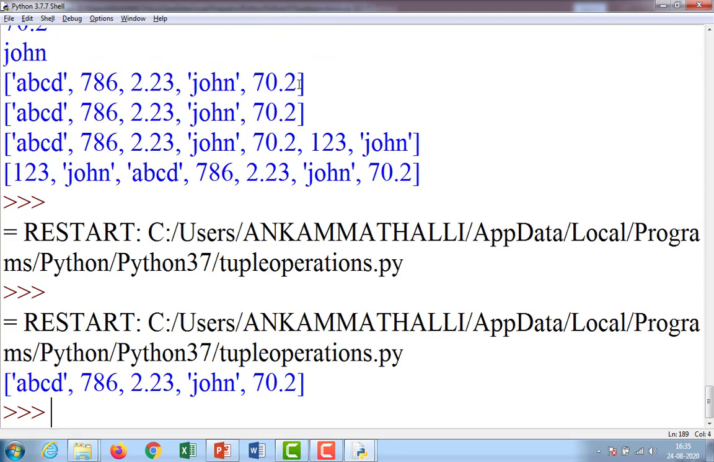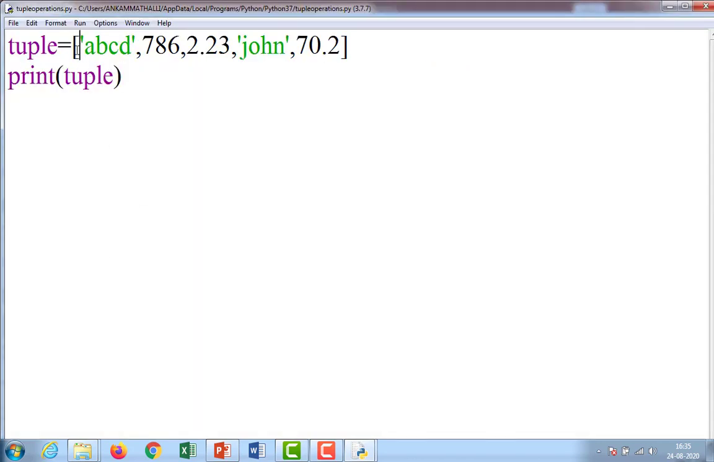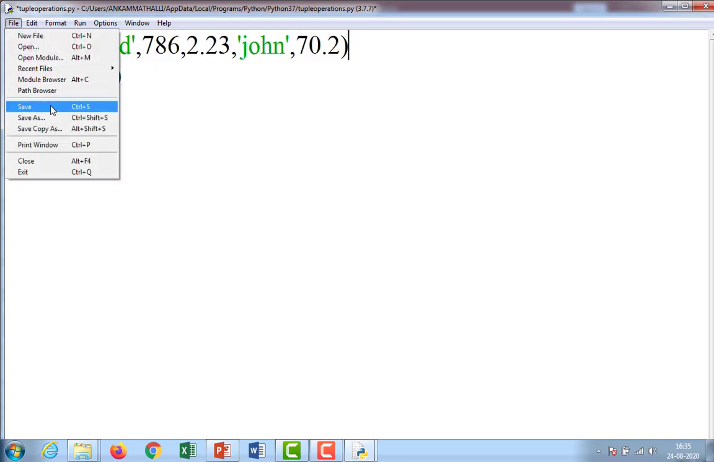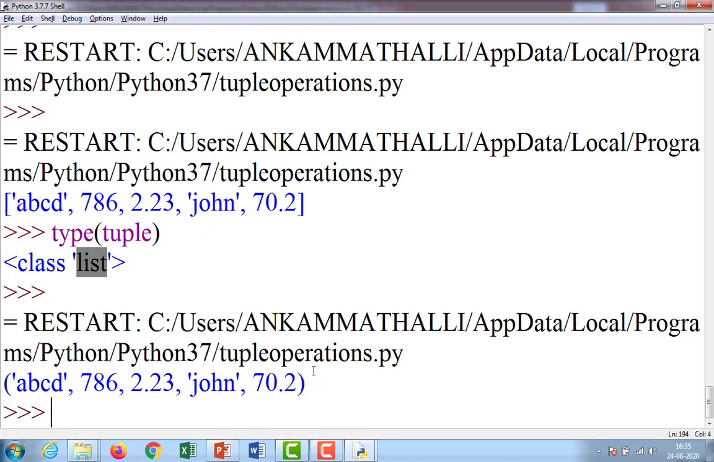See, type of tuple. See what is the type of tuple? List. If you give it like this, automatically it is treated as a list. Even though you are saying tuple, it is treated as a list because you are using square brackets. Suppose if you use normal parentheses, observe here, file, save, because I modified this one, and run, F5, executed.